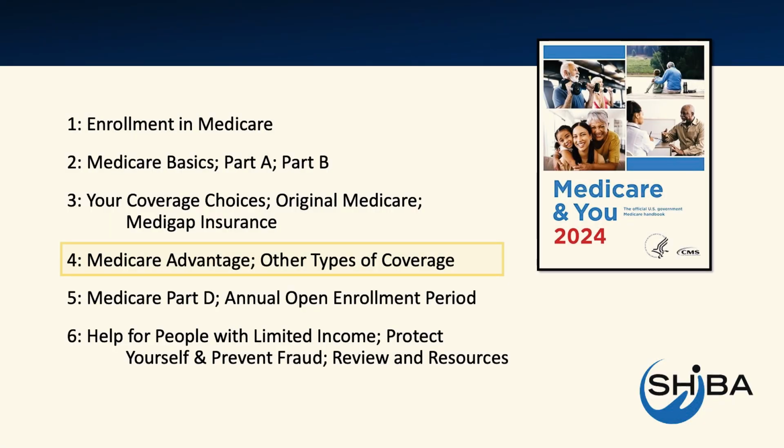This program will provide an overview of Medicare and is divided into 6 sections. You can find this information in greater detail in your Medicare and You Handbook, which is mailed to people with Medicare and can be found on the Medicare.gov website. For easier understanding, you are encouraged to view the parts of this series in order. Welcome to Part 4 of this series.